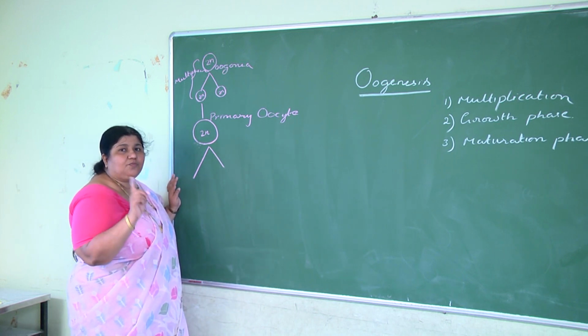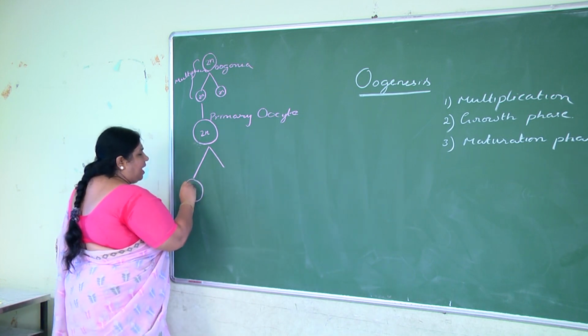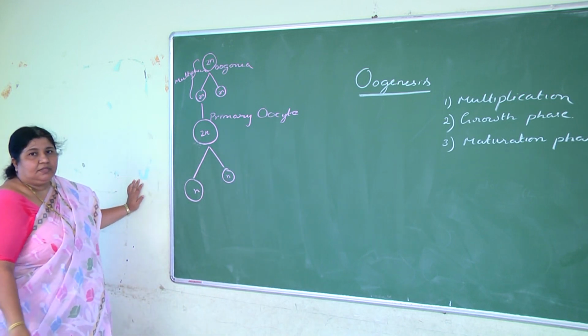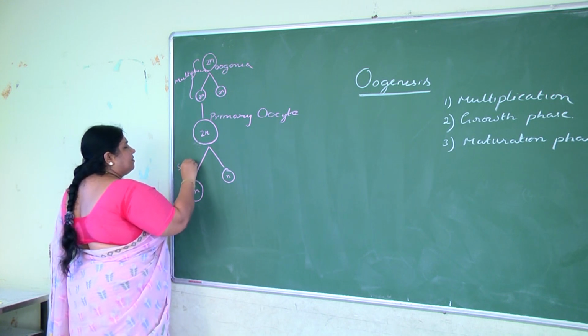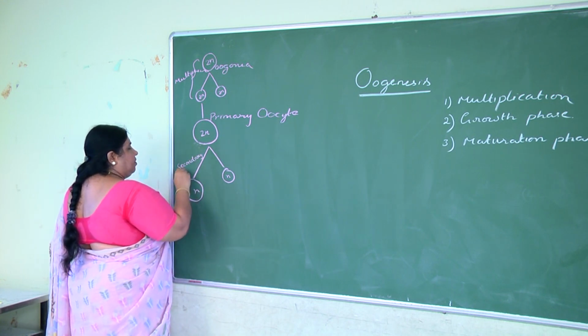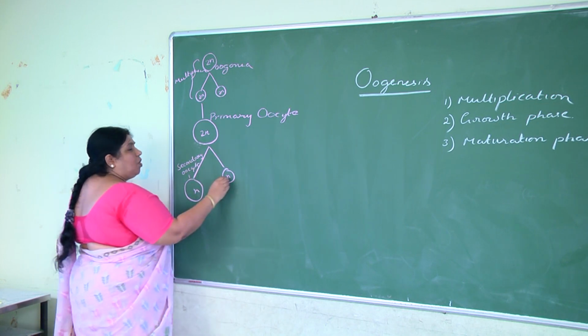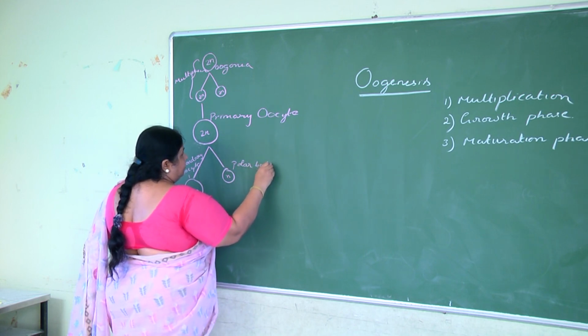In spermatogenesis, both the cells are equal, but here two haploid unequal cells are formed. The bigger cell is called a secondary oocyte, which is haploid, and the smaller cell is called a polar body.